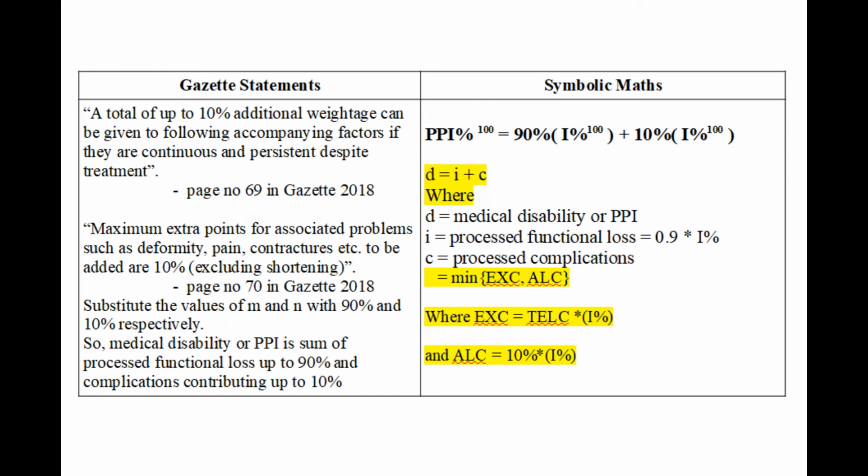While doing clinical examination itself, you will be calculating the functional loss and the summary functional loss in a step-by-step process given in the Gazette. Then you process the complications in 3 steps which we have already discussed. What you get is processed complications. Add both the processed values to get the PPA. Thus the assessment of disability becomes quite easy to manage.